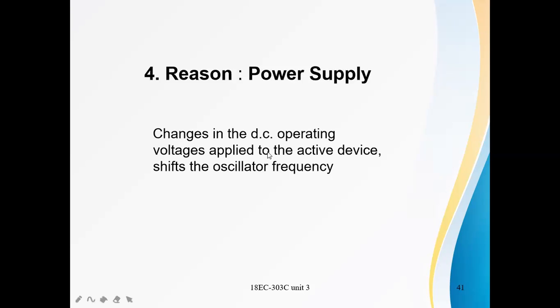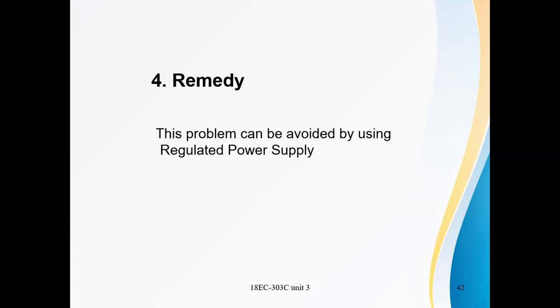Next is the power supply. Changes in the DC operating voltages applied to the active device shift the oscillator frequency. Due to the change in DC voltages, there will be a change in the oscillator frequency. This problem can be avoided by using an RPS, a regulated power supply, to provide a constant output voltage.